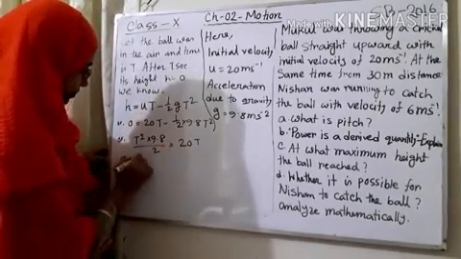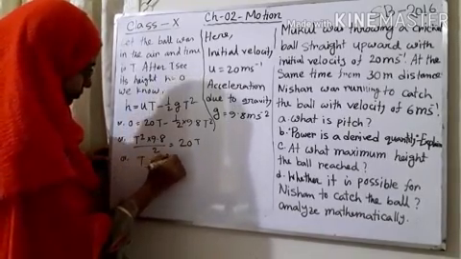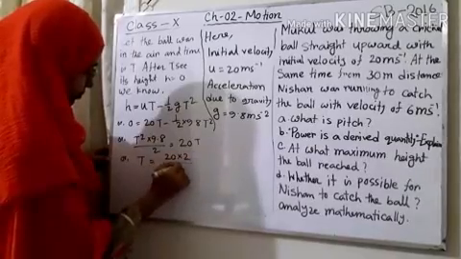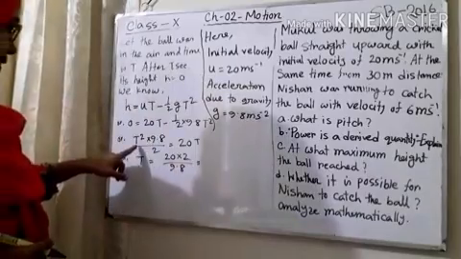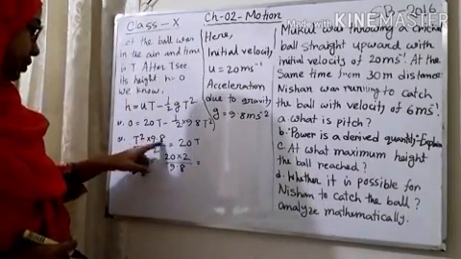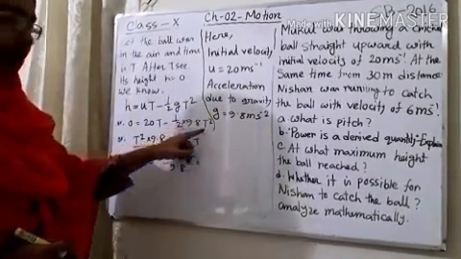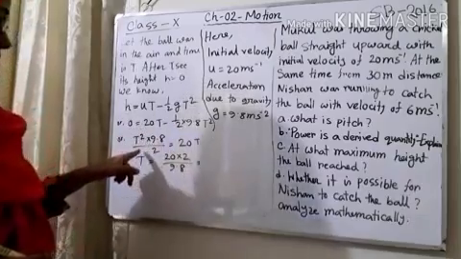Changing the side, here I am writing t square into 9.8 by 2, which is available here, and it is minus, that's why I am keeping it on that side.